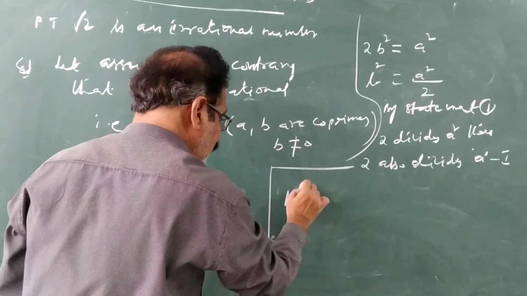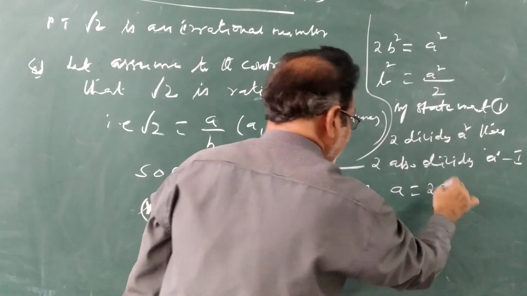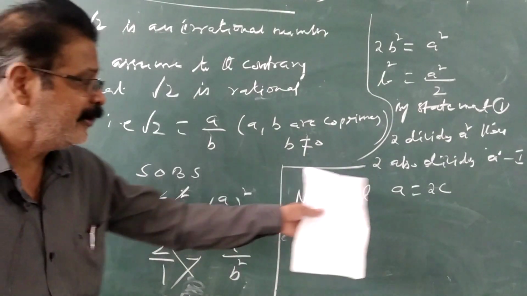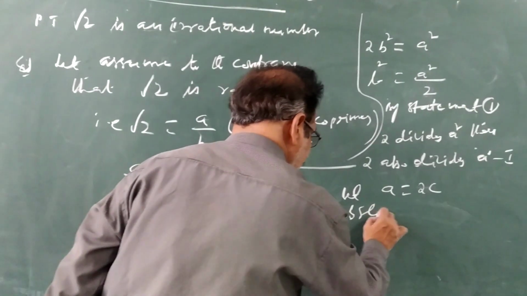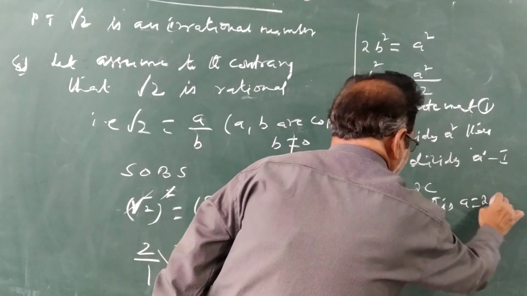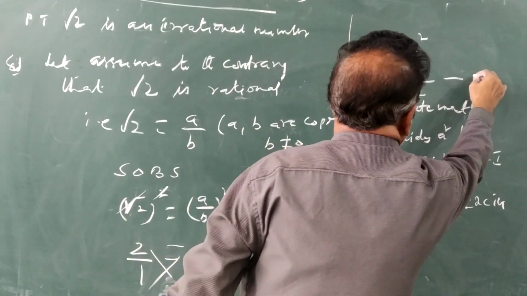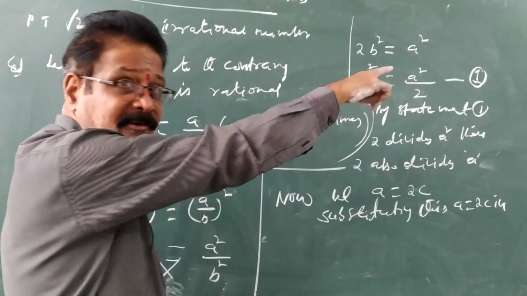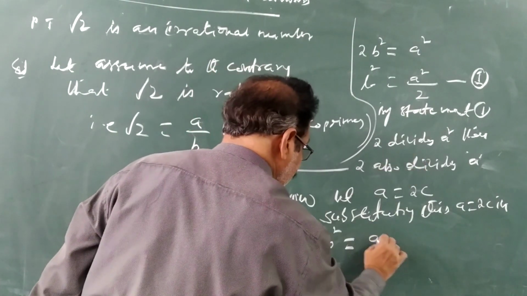Now let a equal to 2c. Already we wrote a, b, so other than a, b, we take one more variable, that is c. Let a is equal to 2c. Substituting this a equal to 2c in the first equation, b square is equal to a square by 2.